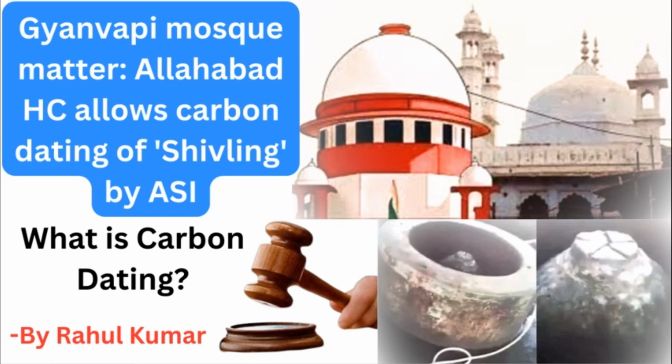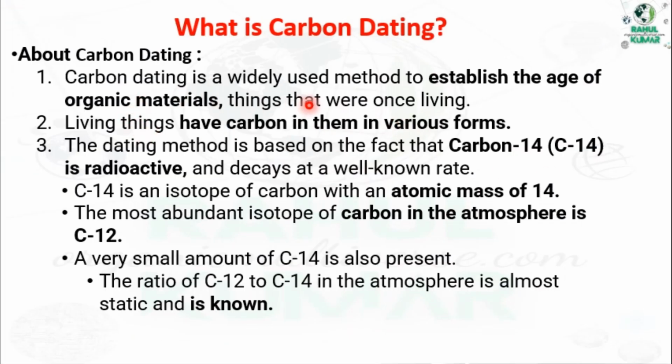What is carbon dating? Carbon dating is a widely used method to establish the age of organic materials, things that were once living. Living things have carbon in them in various forms. The dating method is based on the fact that C14 is radioactive and decays at a well-known rate. C14 is an isotope of carbon, and the most abundant isotope of carbon in the atmosphere is C12. A very small amount of C14 is also present. The ratio of C14 and C12 in the atmosphere is almost static and is known.